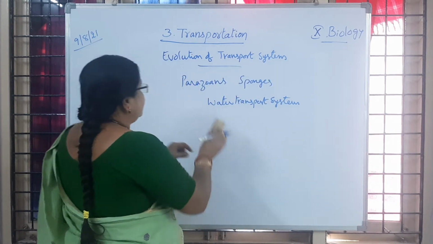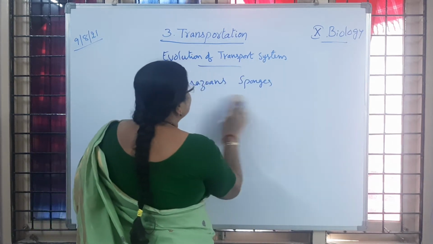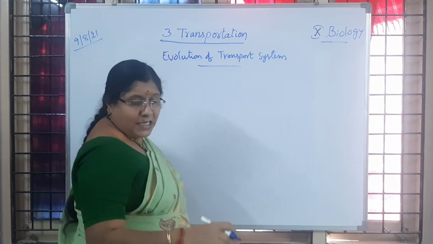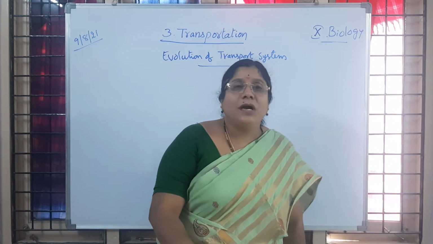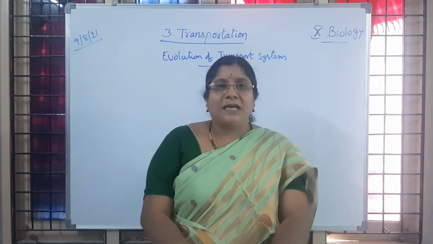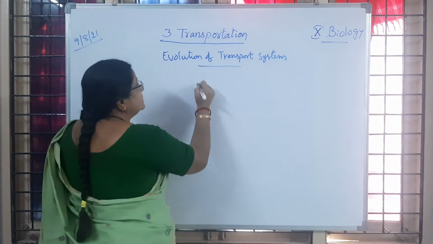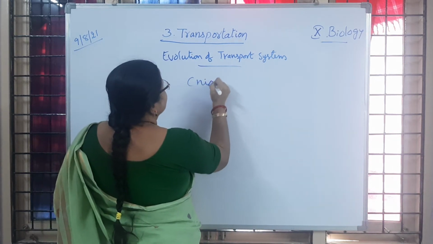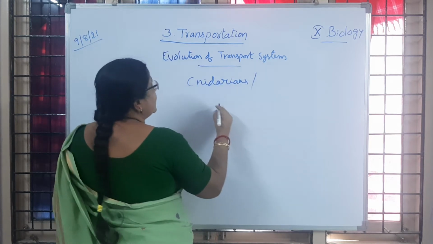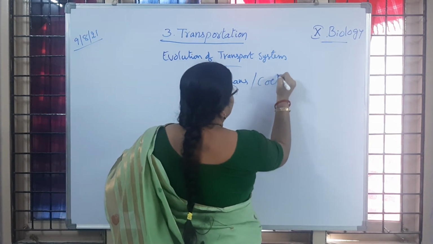Then, coming to the next point, that is cnidarians. Cnidarians means what? You know them as coelenterates. Examples: Hydra and Obelia. Cnidarians are coelenterates.